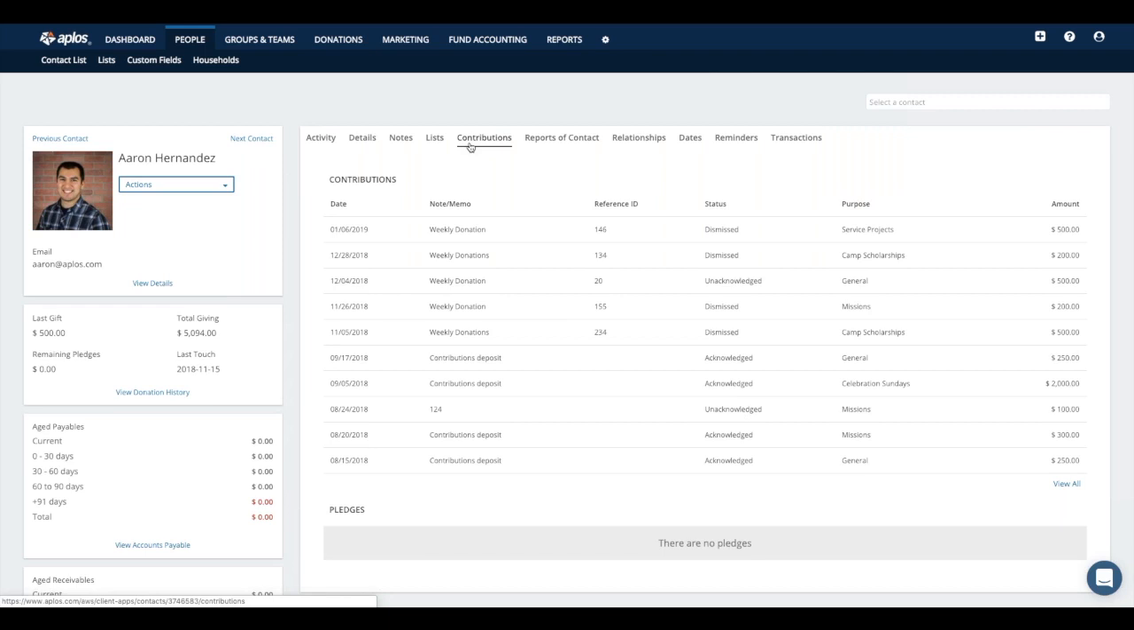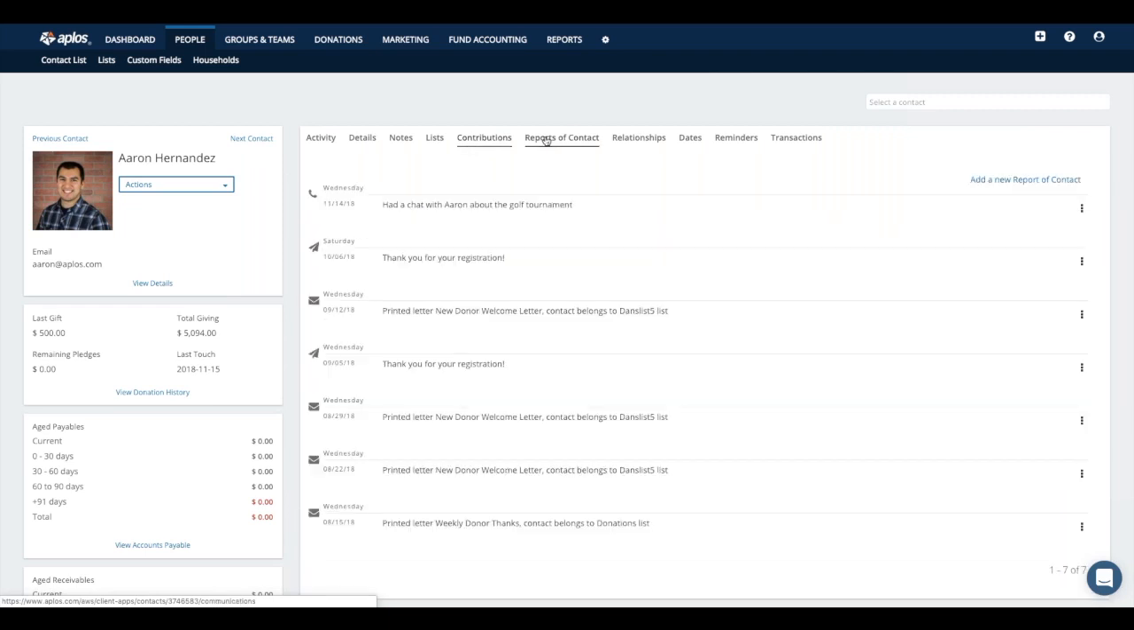Contributions, so this is going to show you the contact's contribution history, if there is any. Reports of contact, this is an area where you can make note of any time you've contacted the contact that you have here. So whether it was an email, or you sent them a letter, or you gave them a phone call, this is a way for you to keep track of all of those times you kept contact with that individual or company.